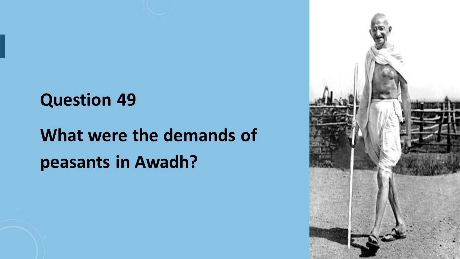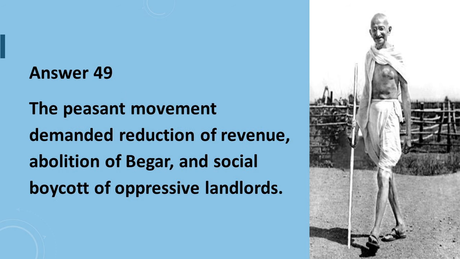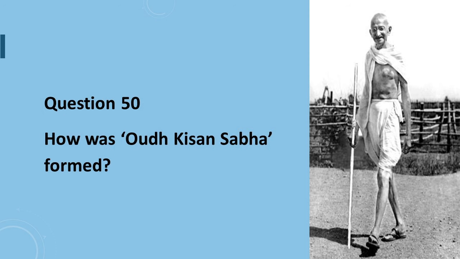Question 49 is, what were the demands of peasants in Awadh? Answer: the peasant movement demanded reduction of revenue, abolition of begar, and social boycott of oppressive landlords.